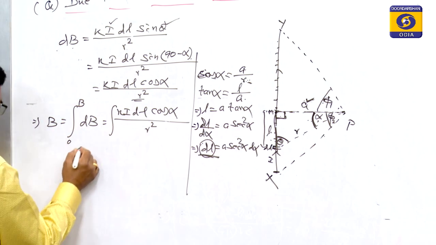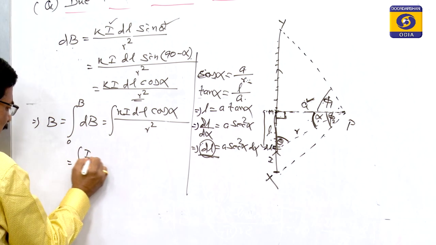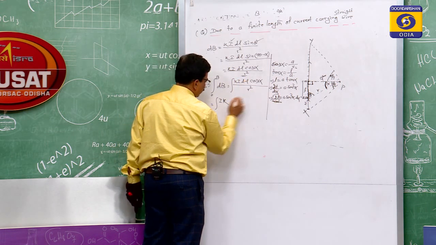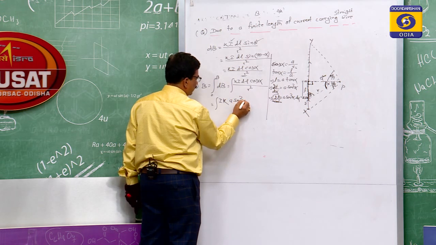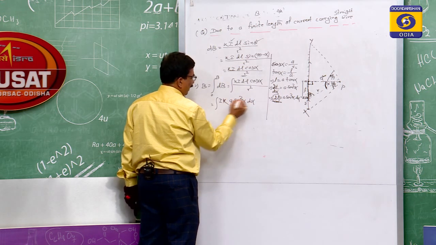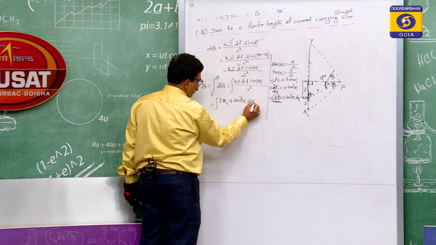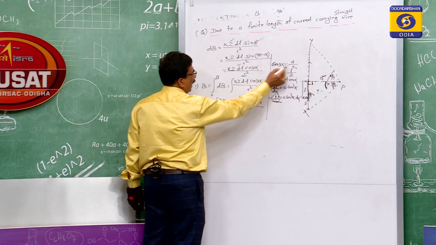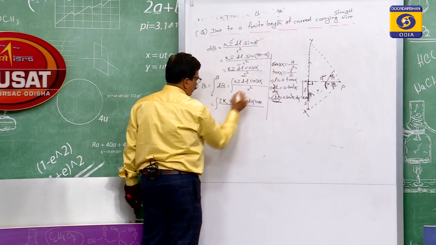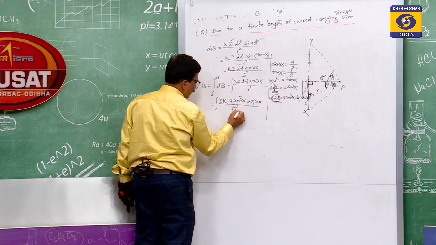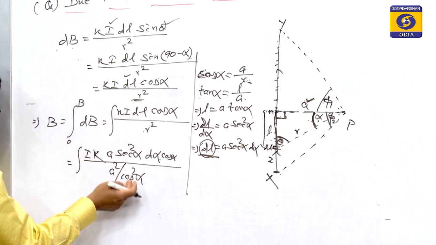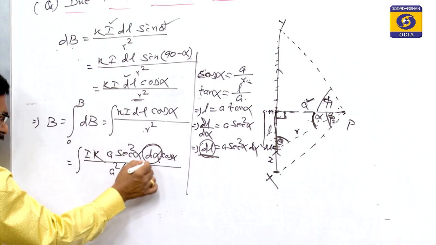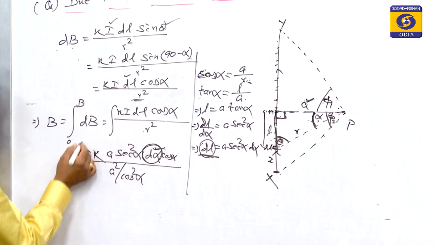So, if you substitute here, k is k, I is I, then dl. The dl value is a sec square alpha d alpha, and this is multiplied by cos alpha, you keep it as such. Then r square, r is equal to a by cos alpha, so r square is equal to a square by cos square alpha. This cos square alpha will go up. Now the integrand term is d alpha, which means we have to substitute the alpha limit here.